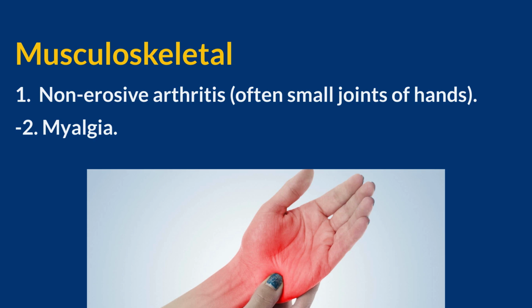Musculoskeletal manifestations of SLE. 1. Non-erosive arthritis. This type of arthritis is characterized by inflammation of the joints without joint erosion or permanent damage to the bone structure, which differentiates it from other forms of inflammatory arthritis such as rheumatoid arthritis. 2. Myalgia. Muscle pain is another common symptom experienced by individuals with SLE. It can range from mild discomfort to severe pain and may involve different regions of the body.